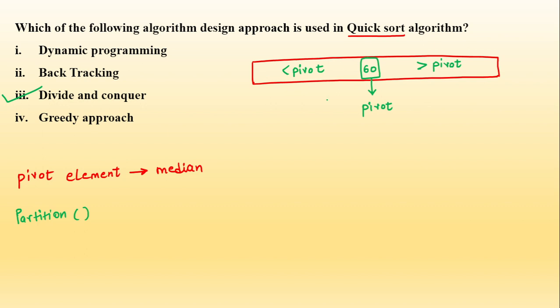array. The correct answer for quick sort algorithm is divide and conquer. I think merge sort, I hope you all know, merge sort also uses divide and conquer technique. So quick sort and merge sort both use divide and conquer technique. In quick sort we have the concept of pivot element that is used by calculating the median, and then we have the partition function, and with the help of partition function we divide the array. This is the basic of your quick sort algorithm.